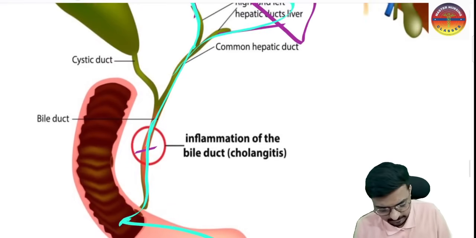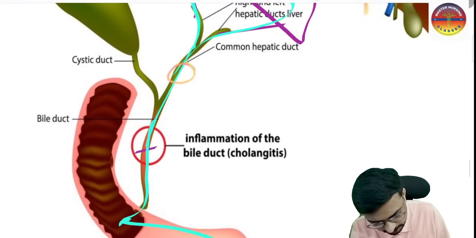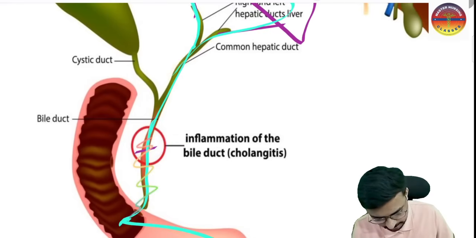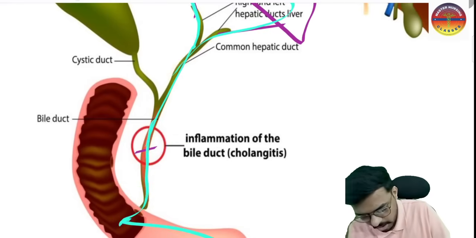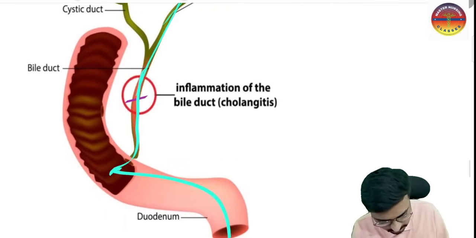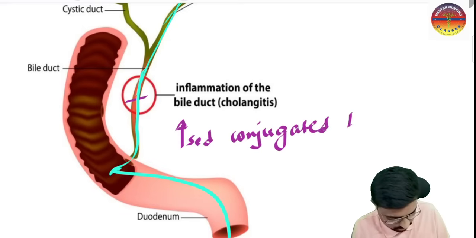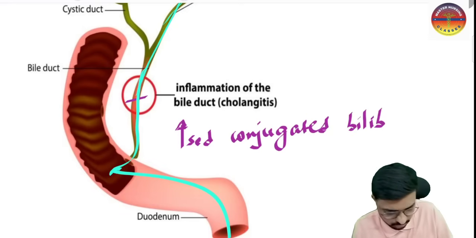If there is any inflammation here, it will not allow the bilirubin to be excreted. So the conjugated bilirubin will be increased.